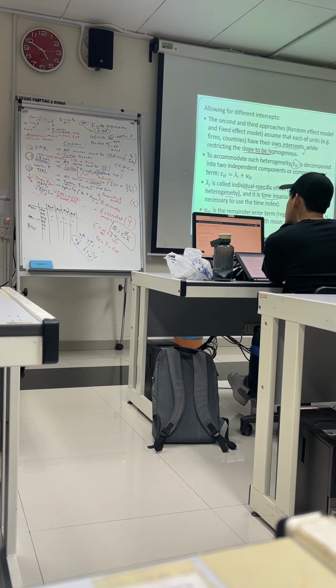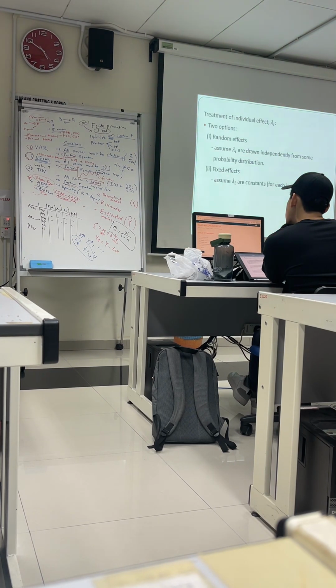So u_it is the remainder error. The regular error term is assumed IID with zero mean and constant variance. Testing for the individual lambda, you can test first assuming lambda is independent, which is the random effect, or the fixed effect, which assumes lambda is constant for each individual.